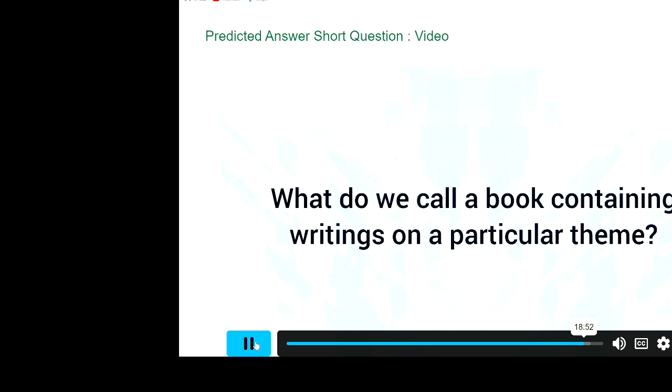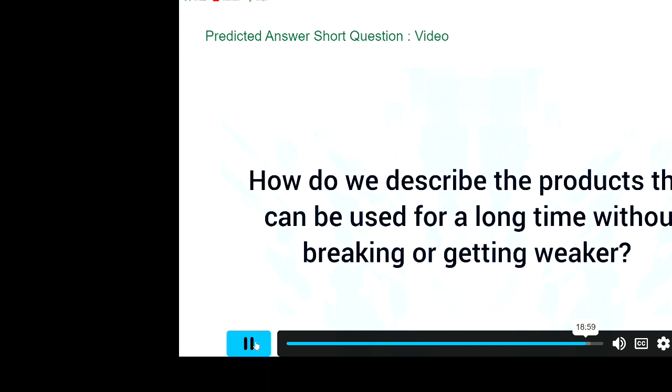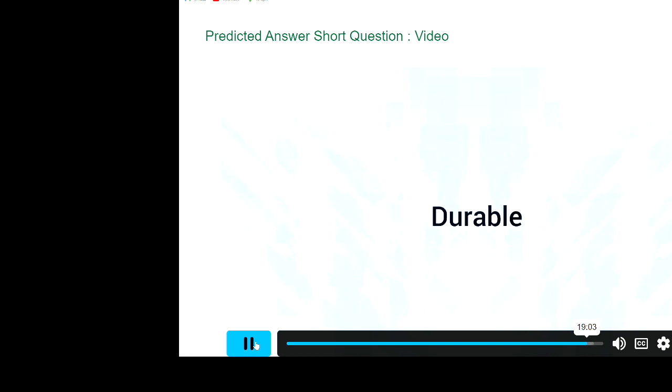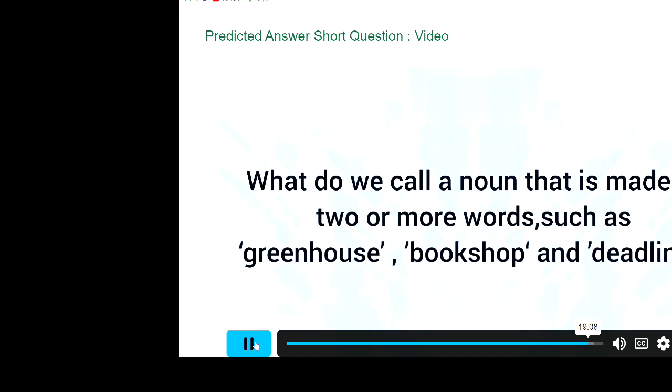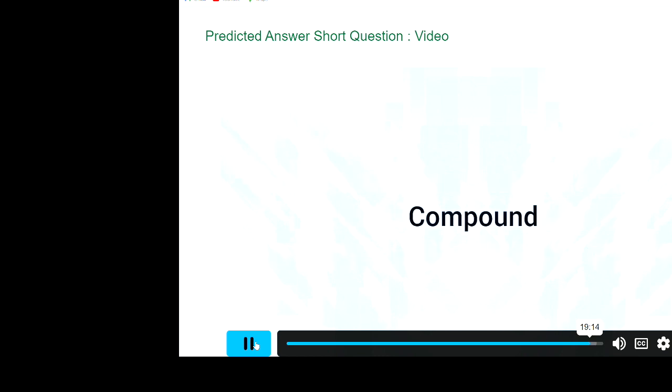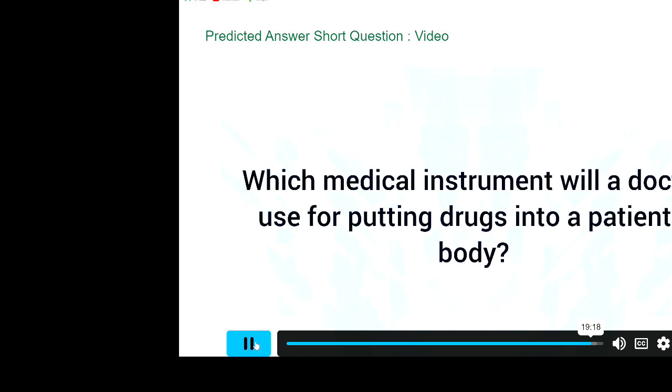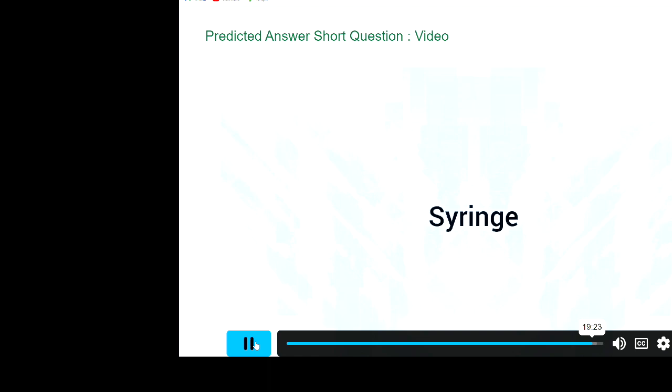What do you call a book containing writings on a particular theme? Compilation. How do you describe the products that can be used for a long time without breaking or getting weaker? Durable. What do you call a noun that is made of two or more words, such as greenhouse, bookshop, and deadline? Compound. Which medical instrument will a doctor use for putting drugs into a patient's body? Syringe.